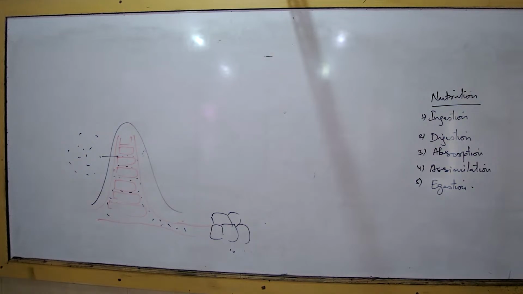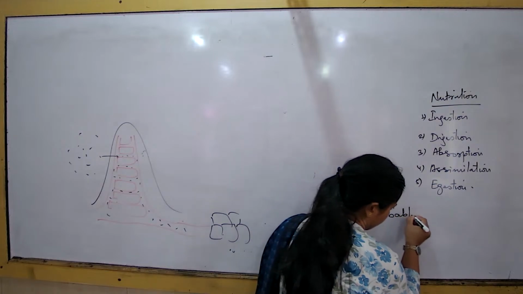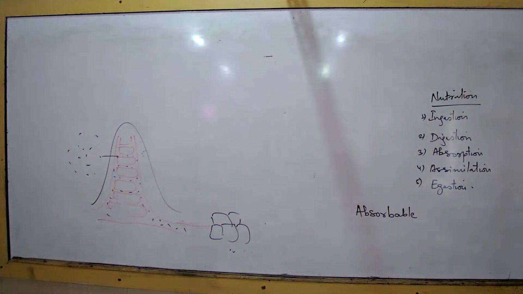Number 4, assimilation. Definition: assimilation, the distribution of absorbable nutrients, meaning glucose, amino acids, fatty acids, by the blood to different body tissues is assimilation.